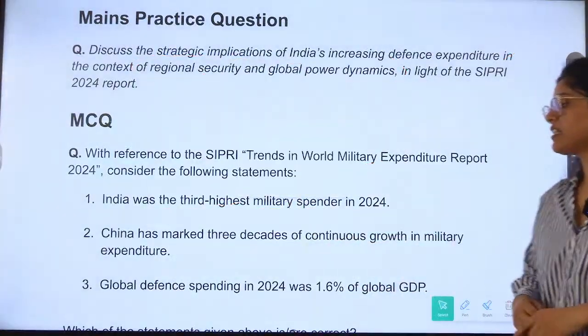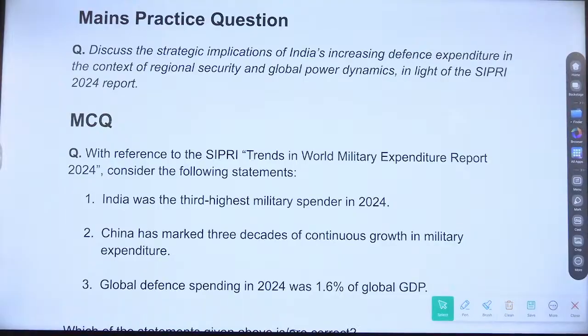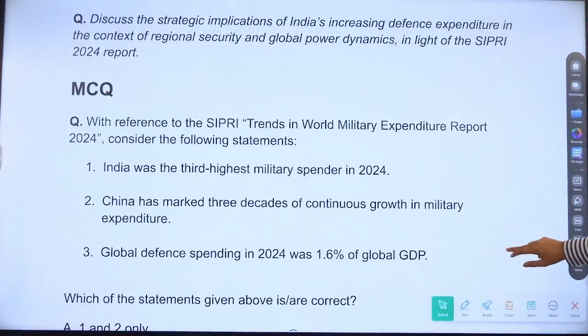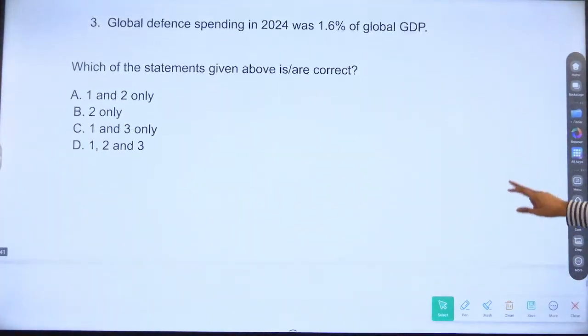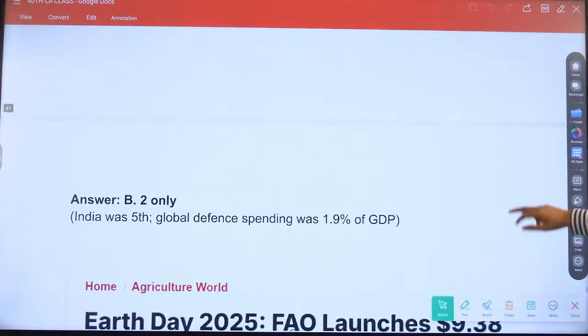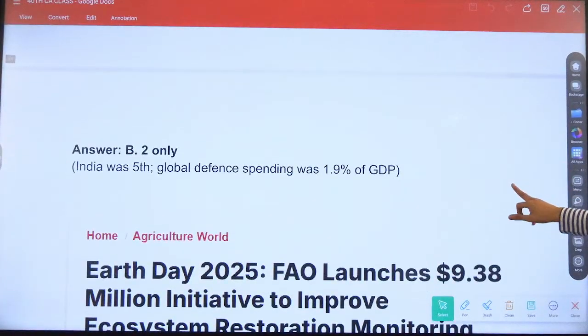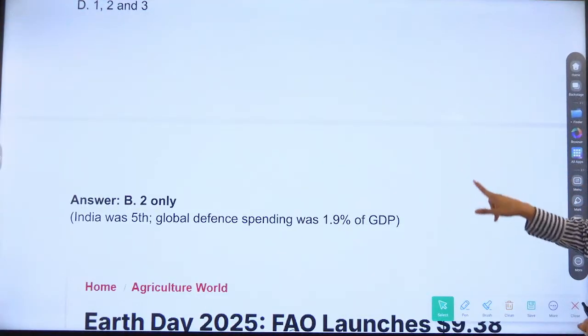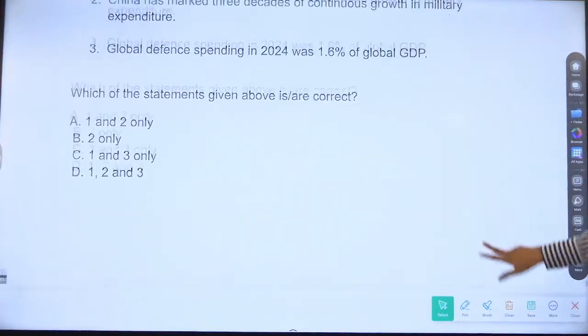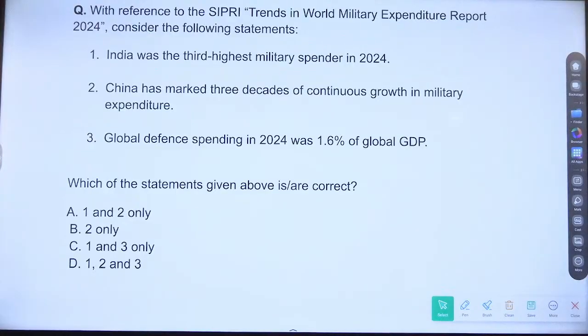Global defense spending was 1.6% of global GDP. Is it correct? Answer is what? India was fifth and global spending was 1.9% of GDP. Okay, so answer is B only, because third is also not correct.